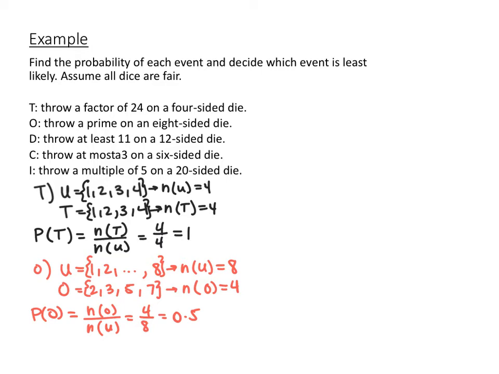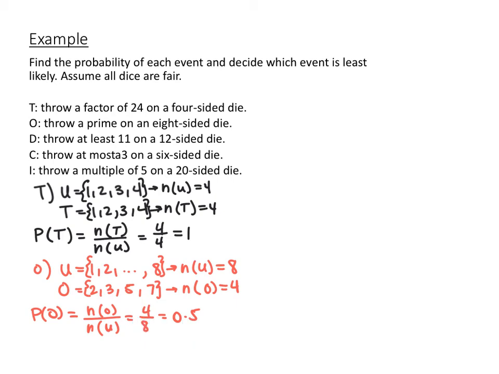So for O, we're throwing a prime number on an 8-sided die. An 8-sided die would mean that our sample space is the integers 1 through 8. The prime numbers between 1 and 8 are 2, 3, 5, and 7. 1 is not considered prime. So our sample space has 8 total possible outcomes, and our event, throwing a prime number, has 4 possible outcomes. So the probability of throwing a prime number on an 8-sided dice would be 4 out of 8, or 0.5.